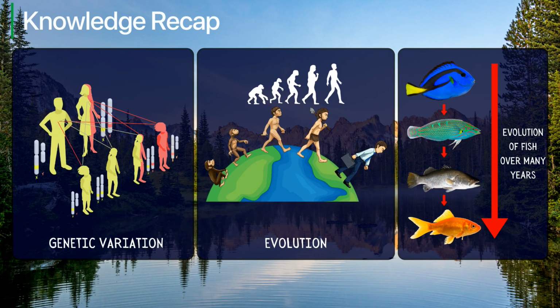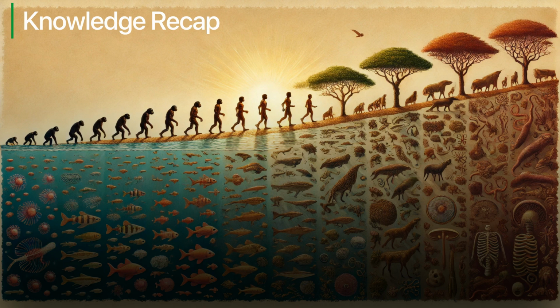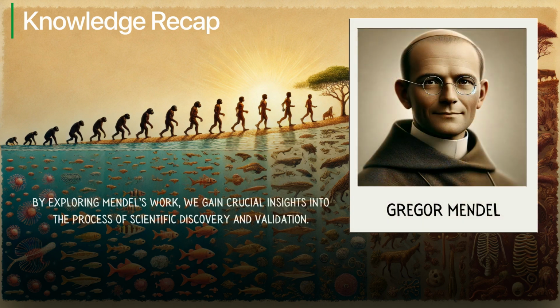So far, you have learned about genetic variation and evolution, key concepts that lay the groundwork for understanding how traits are passed down and how species evolve over time. This foundational knowledge sets the stage for us to introduce the key milestones in the history of genetics that explain how we have arrived at our current understanding. By exploring Mendel's work, we gain crucial insights into the process of scientific discovery and validation. Understanding these concepts advances our biological understanding, highlighting the importance of observing, experimenting, and critically analyzing data over time in the scientific community. Let's get started.